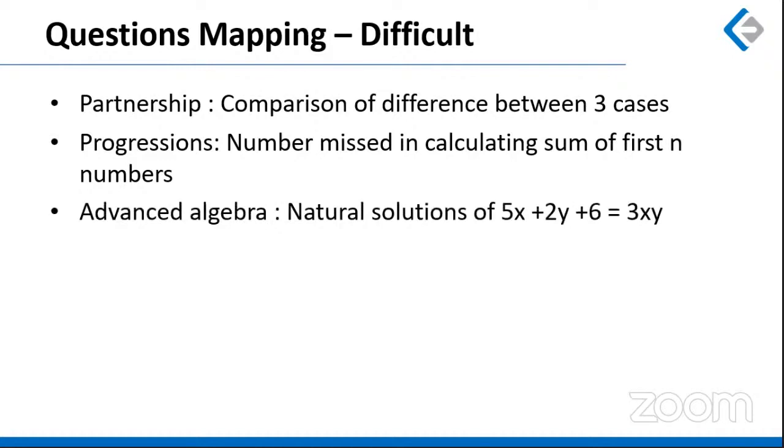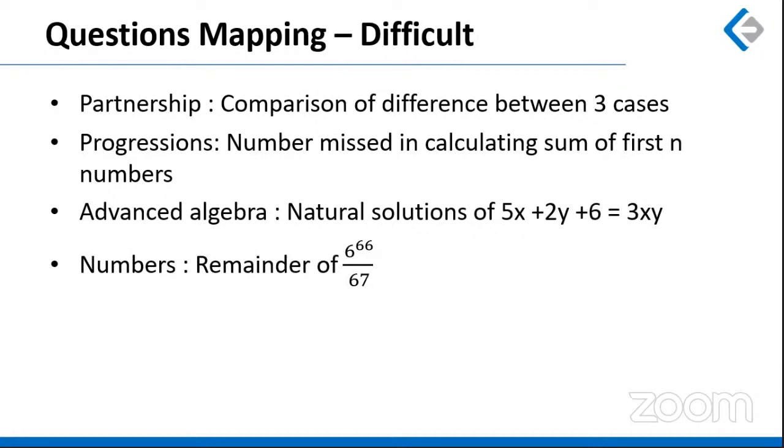A question on advanced algebra, where we had to find out the number of natural solutions of 5x plus 2y plus 6 equal to 3xy. Now this question might look very simple, with a very small description and a simple looking equation. Okay, but let me tell you, such questions where you are finding the number of solutions are always challenging, because we had to be completely sure that this is the exact number of solutions, and this always involves some bit of trial and error.